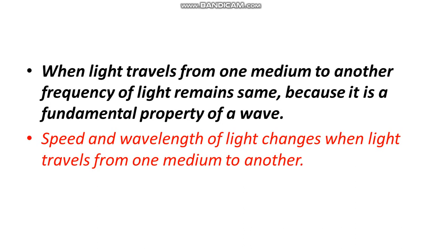When the speed of light changes, the wavelength of light also changes when it travels from one medium to another. Why? We know the relation v equals f lambda: speed of light is equal to frequency into wavelength. Frequency remains the same, but the speed of light changes. When the speed of light changes, definitely the wavelength of light also changes, right? So when light travels from one medium to another medium, which physical quantities change? The speed of light and the wavelength of light.